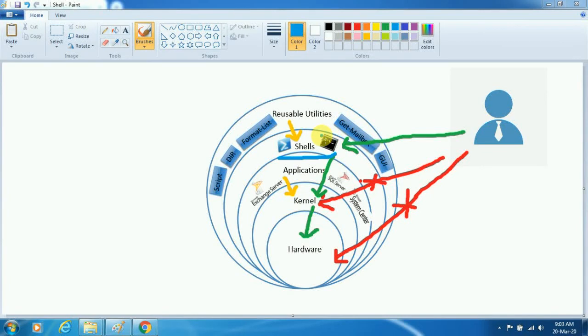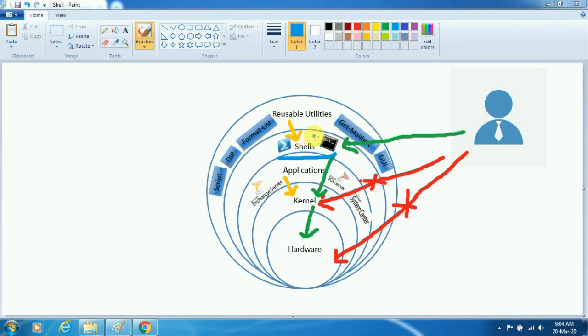So we can say that shell is the interface between the user and the operating system. Using the shell, the user can use the operating system, and it's the environment in which we can write programs, commands or scripts to perform a specific operation on the operating system.